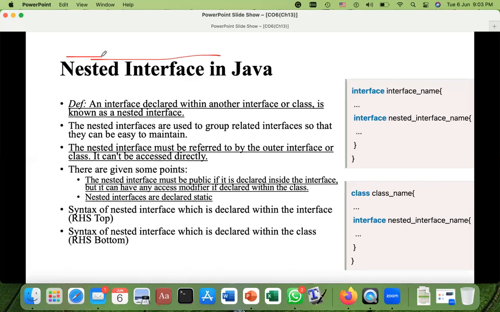For example, we have an interface with its name, starting and ending, and in the body of that interface we have another interface, with its own name, starting and end. This is not the complete source code, but just a syntactical example to give you an understanding of the nested interface.